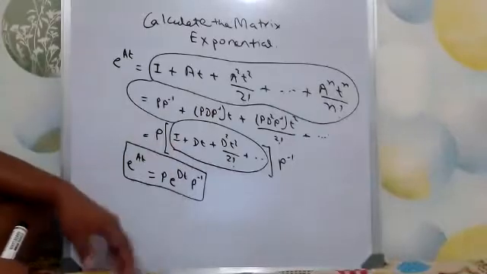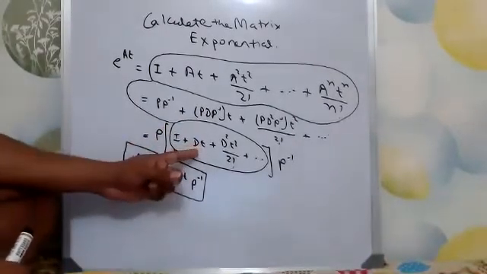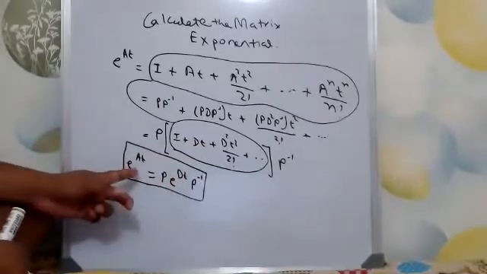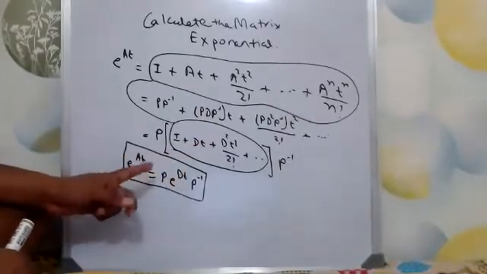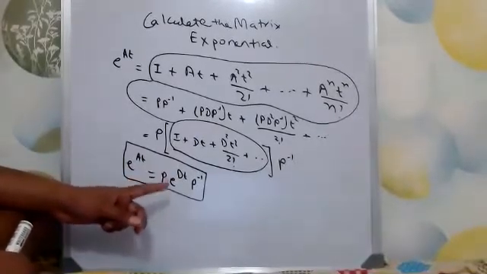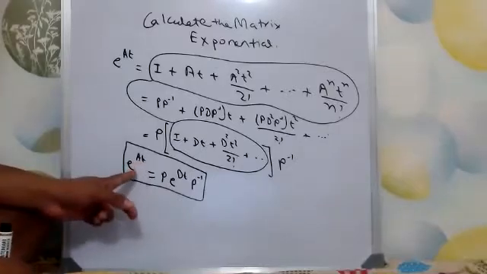And take P and P inverse out. Whatever remains is again the Taylor expansion of e to the power Dt. If you replace that, then you can write that e to the power At is equal to P into e to the power Dt into P inverse. So this is the eigen decomposition of the matrix exponential.